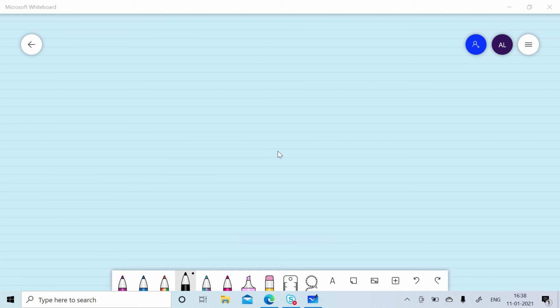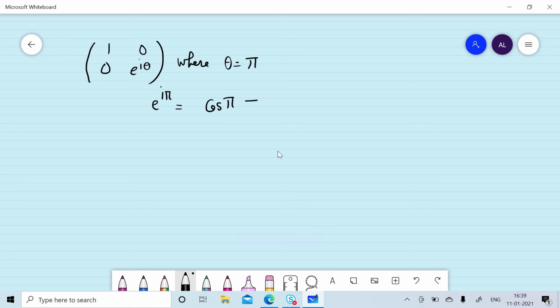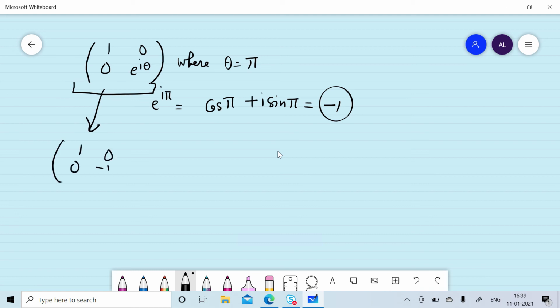The Z gate can be specified by the matrix notation [1 0; 0 e^(iθ)], where theta is pi. So e^(iπ) will become cos π plus i sin π, which is nothing but minus 1. So it can represent the matrix [1 0; 0 -1].